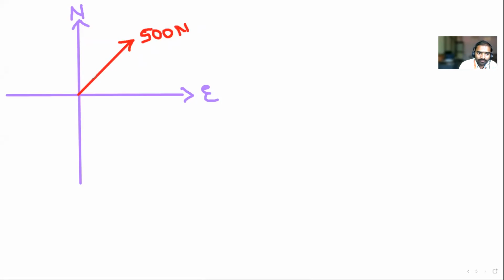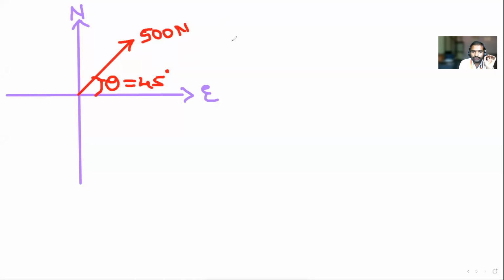Making an angle of how much? He has not given the angle. It is given just northeast. See, this is the trick. Northeast means what will be the angle? 45. Yes, very good. This theta is always equal to 45 degrees. Is the given problem clear to everyone? A 500 Newton force acting northeast, away from the point. By looking at the definition of the problem, you have to draw the diagram. Is the diagram clear, everyone? Yes, sir.